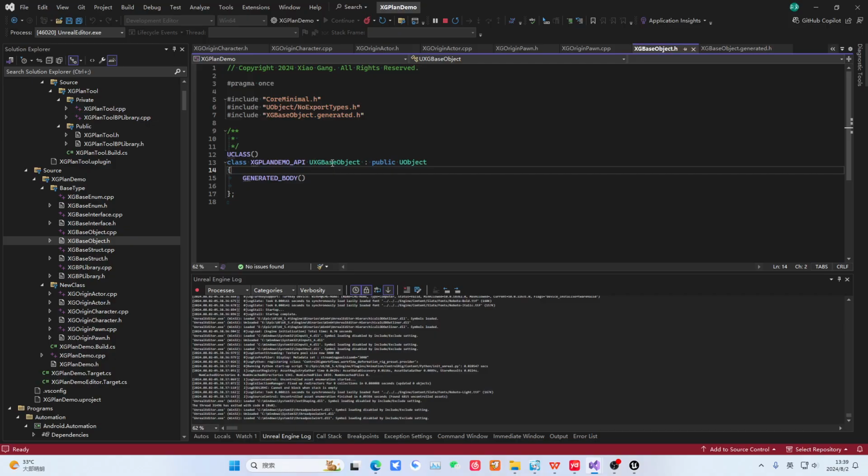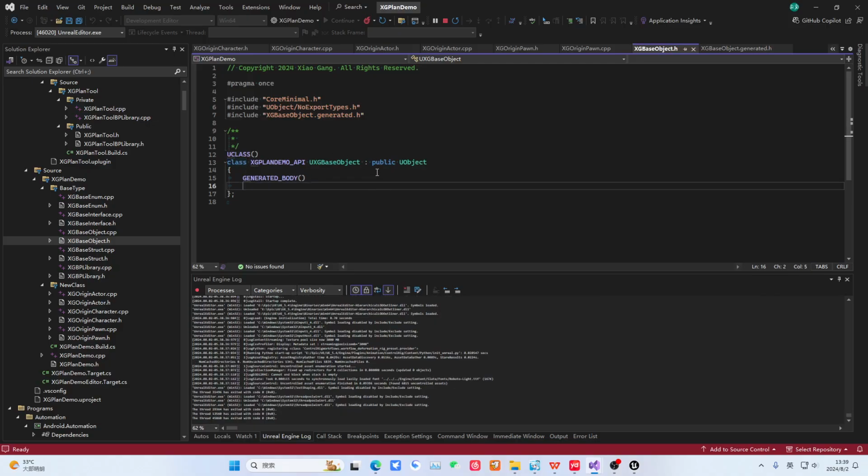This part is your class name. Note that when you name it, remove the U. It's called base object. It inherits from UObject. And this is a standard Unreal Engine C++ class. Then we use the UCLASS macro to tell the engine that there is a UObject here and it should manage it. This is an export macro, meaning it allows others to use it. It's a marker indicating it can be used. This is the class specifier.